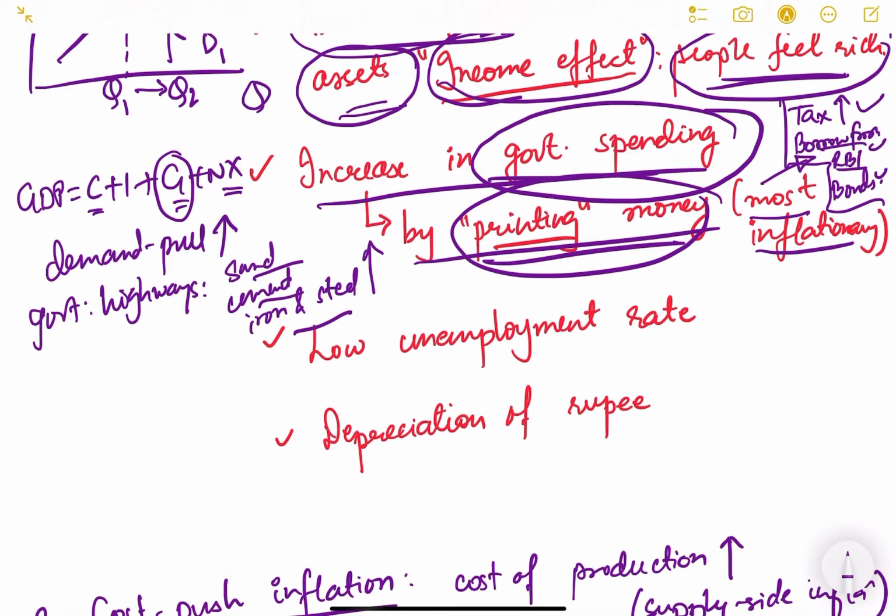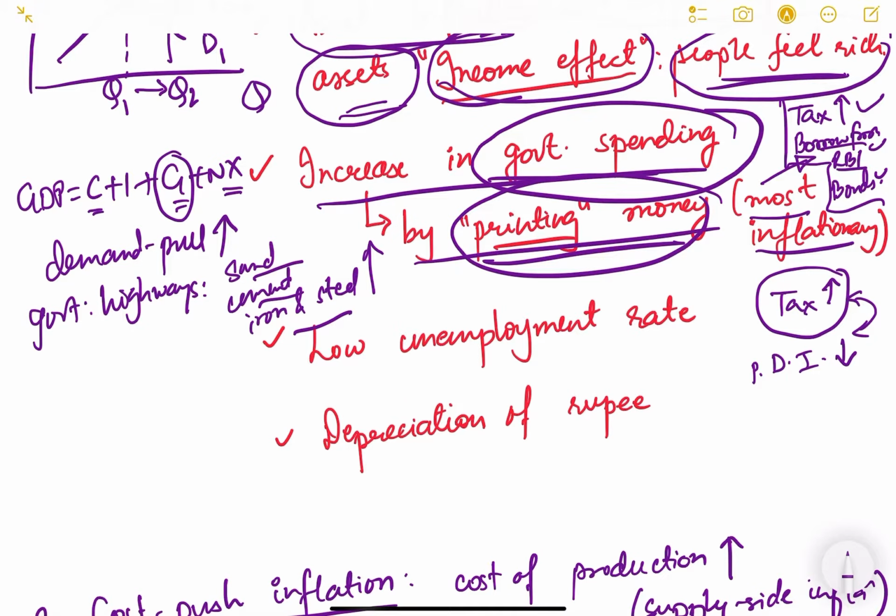Because other sources of government funding, for example if taxes are increasing, somewhere the government is getting more revenue but the common people are having less money with them. So that gets compensated. The personal disposable income of people decreases if the tax increases. If the tax is increasing, money with the people is decreasing, so in a way they are compensating each other.